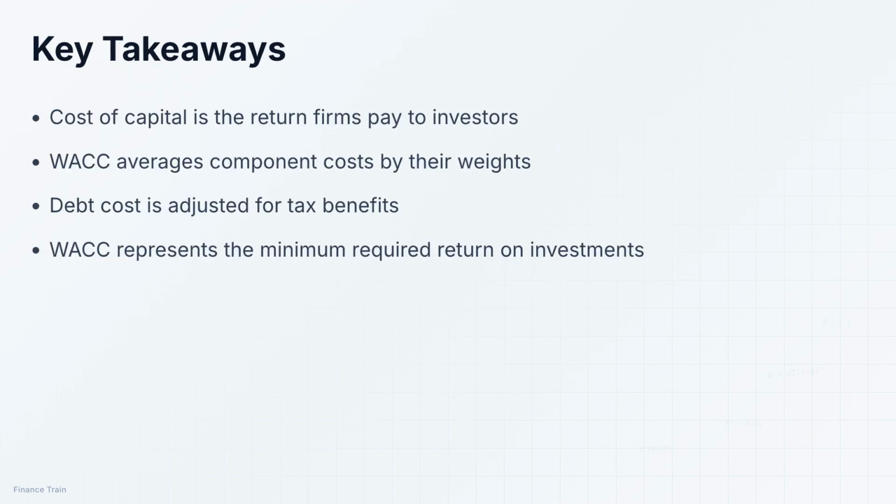Let's recap what we've learned. The cost of capital is the return that firms pay to their investors. WACC averages out the component costs by their weights in the capital structure. The cost of debt is adjusted for tax benefits since interest is tax deductible. And most importantly, WACC represents the minimum return a company must earn on its investments. In the next lesson, we'll discuss some important nuances of calculating WACC that every analyst should know.